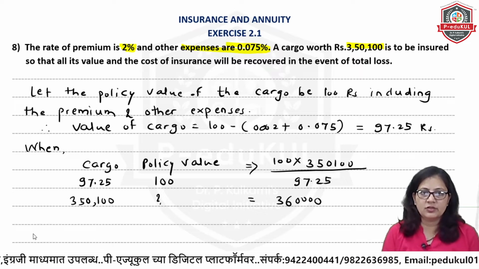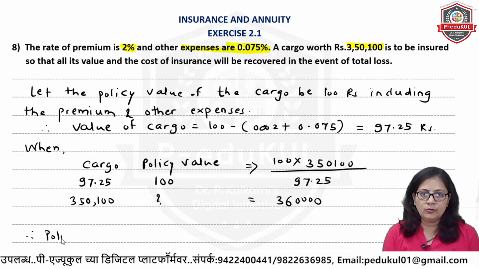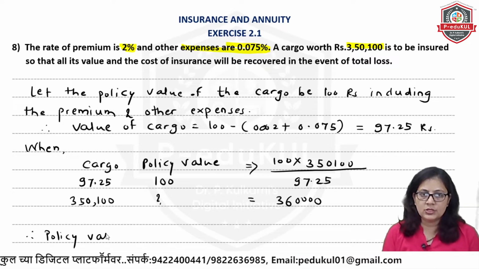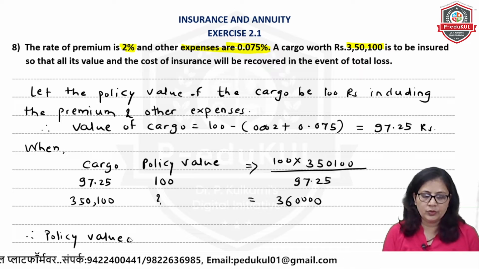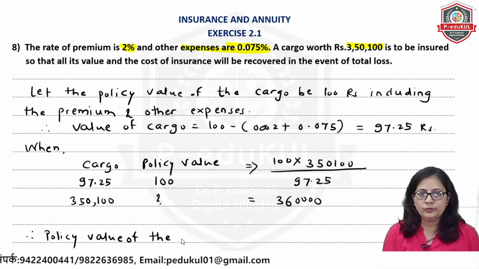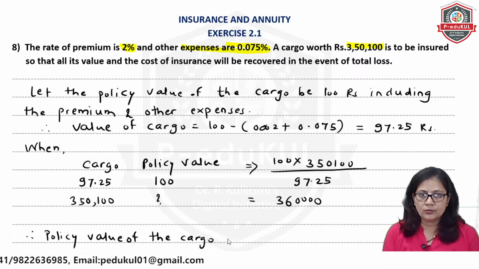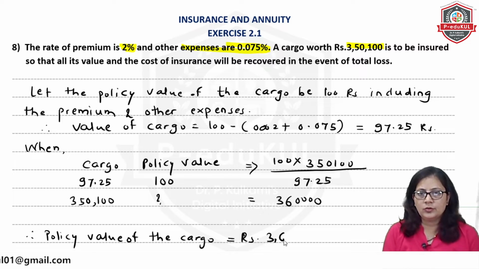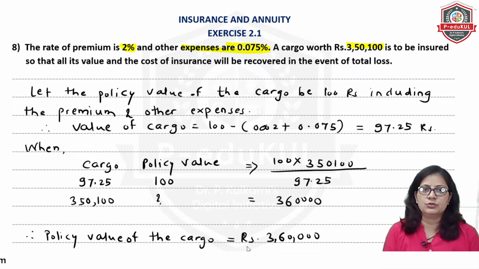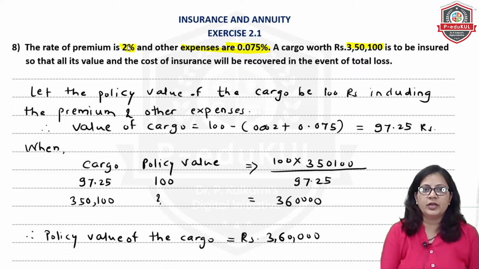So the policy value of the cargo will be rupees 3,60,000. See, we have been given the rates over here, 2%, and this is also a rate given.